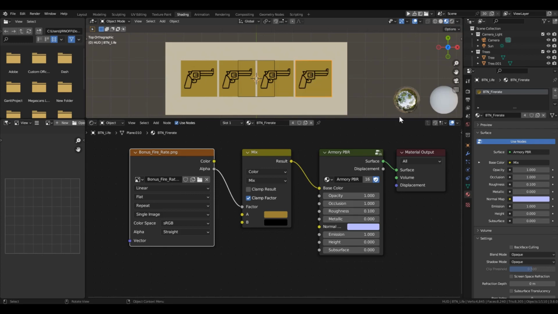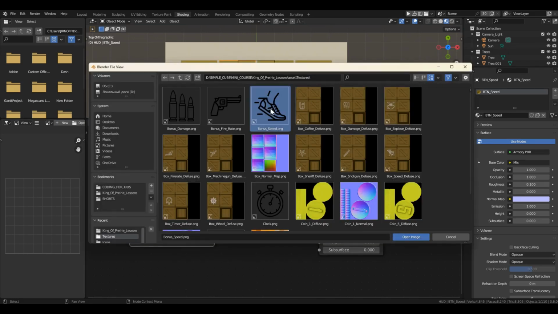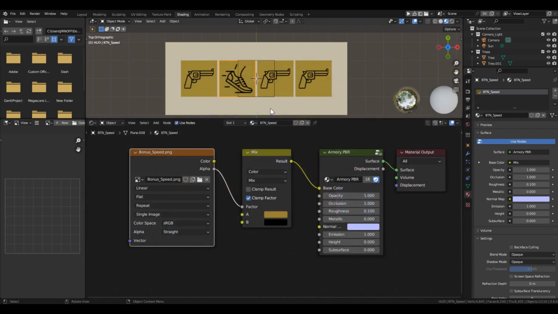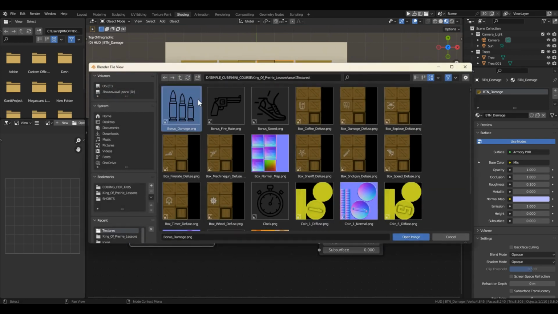Now let's change the materials. Select the second button. Copy the material. Name it the same as the button speed. On the texture block, click the Open button and choose the bonus speed file. The image should change to a shoe. Move on to the third button. Select it. Copy the material, change the material name to button damage. Specify the path to the damage bonus file.